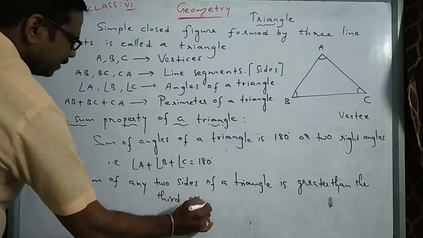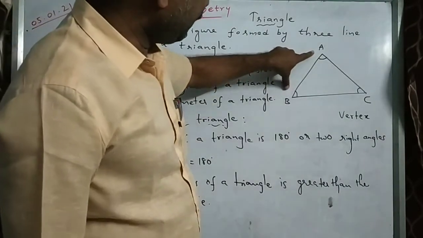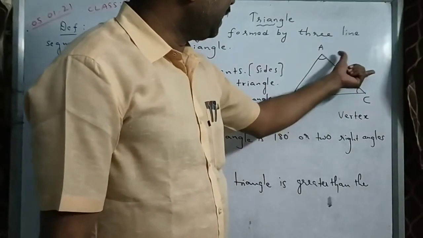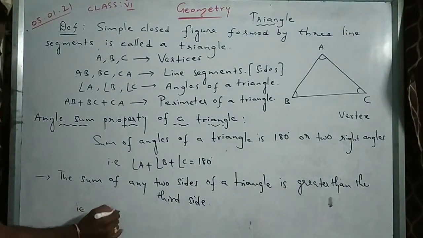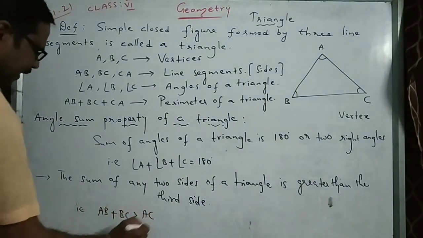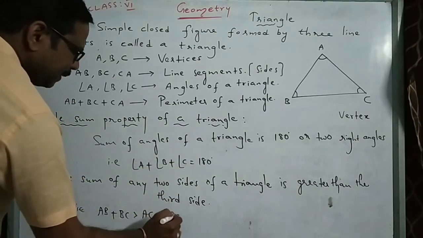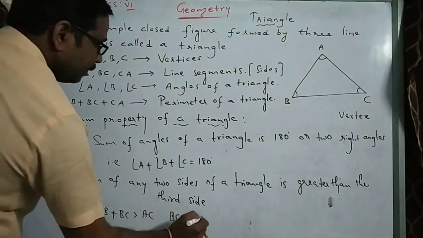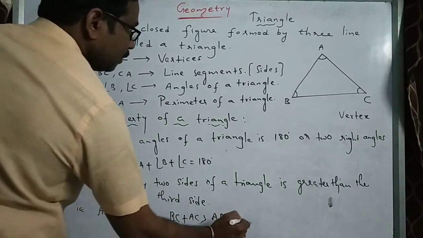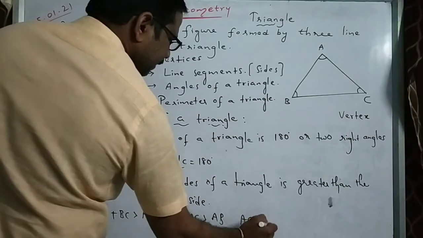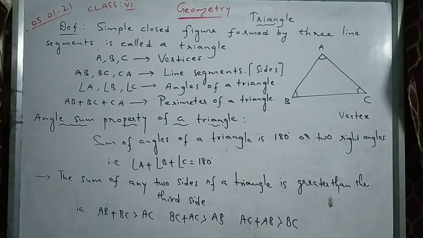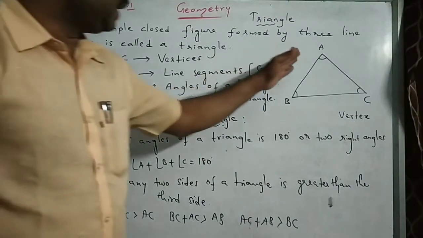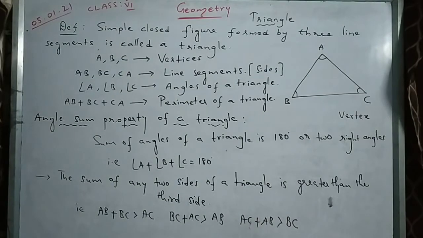If you add any two sides, like AB plus BC, it will be greater than AC. Or if you add BC plus AC, it will be greater than AB. Or if I add AC plus AB, it is greater than BC. Automatically the sum of any two sides of a triangle is greater than the third side. Okay, that is one concept.